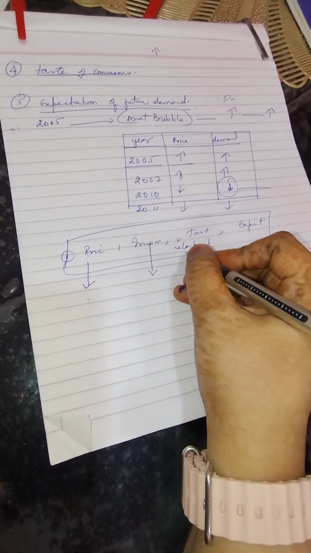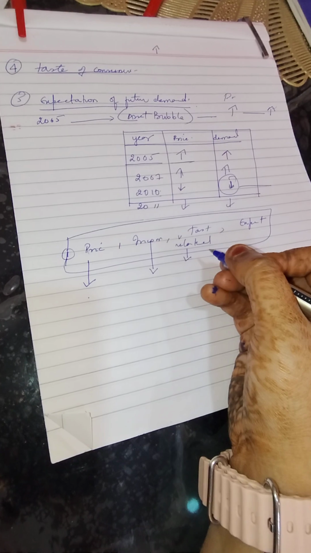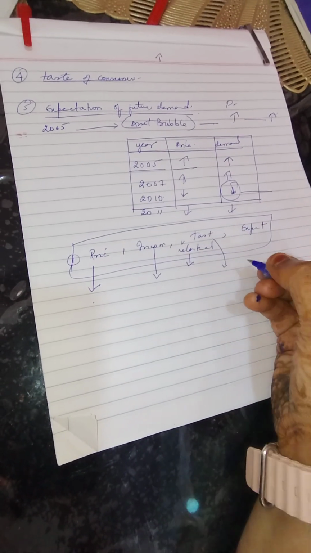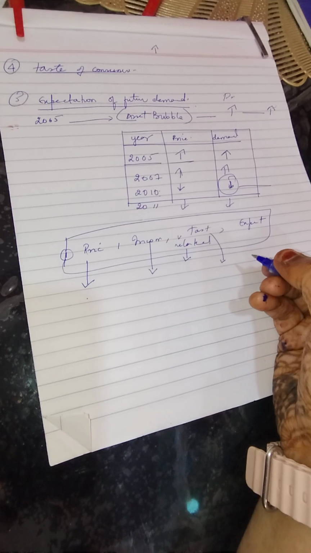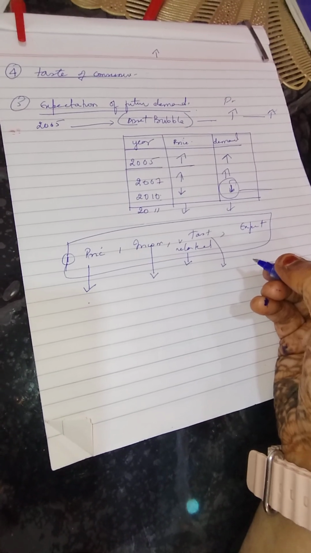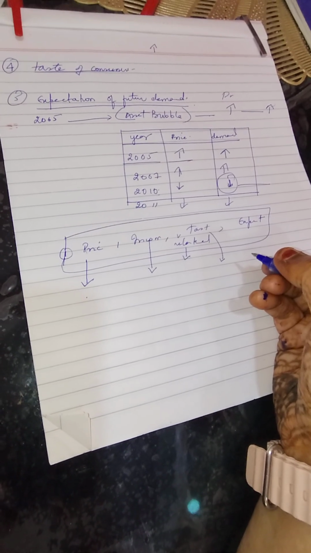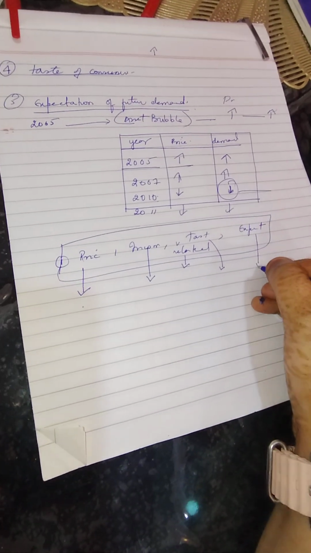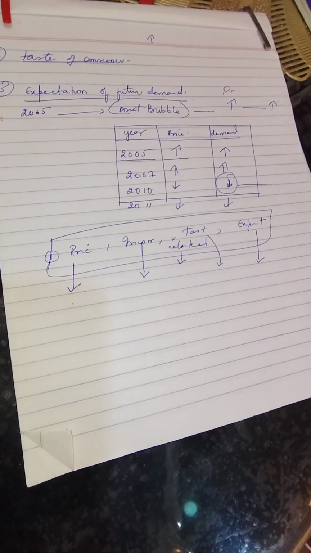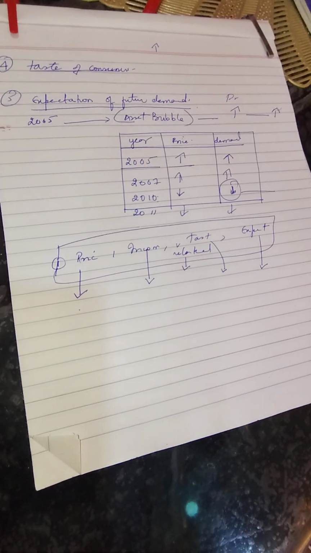Now taste related goods, complementary goods and substitute goods we have discussed. Taste and preferences of the consumer, which comes in the factors you need to consider: geographical, demographic, socio-economic factors, cultural factors. Based on that, the taste and preferences change with the consumer and it affects the demand of the product. Expectations of future demand, which we have just learned, that as soon as the price increases, demand increases, where we